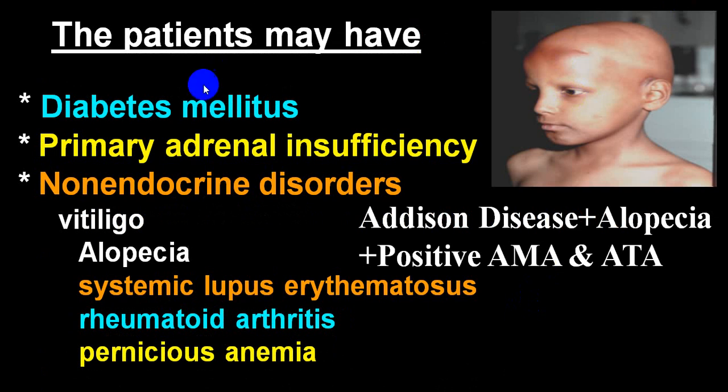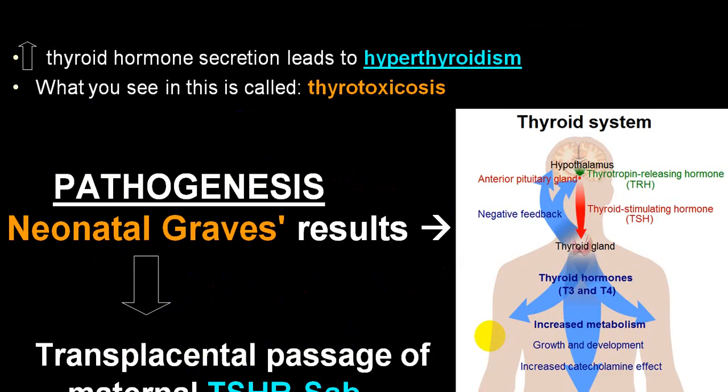Sometimes thyroid disease is associated with type 1 diabetes mellitus, hypoadrenalism, that is Addison's, may be associated with alopecia, and you can have positive antibodies, microsomal antibody and thyroglobulin antibody. Or maybe also sometimes associated with rheumatoid arthritis, pernicious anemia, SLE, etc. These may be associated conditions.